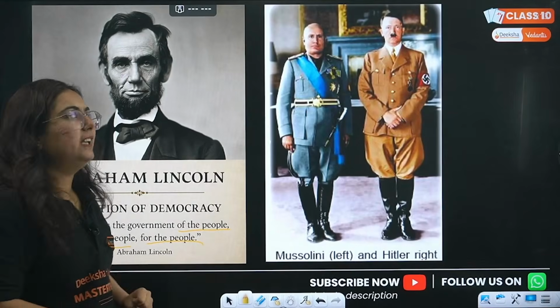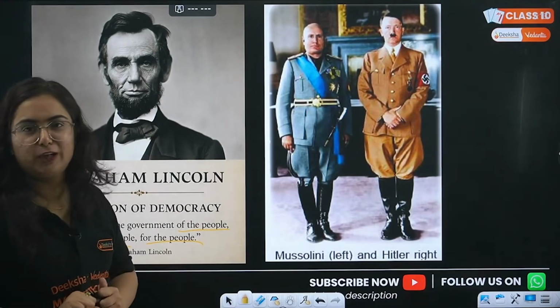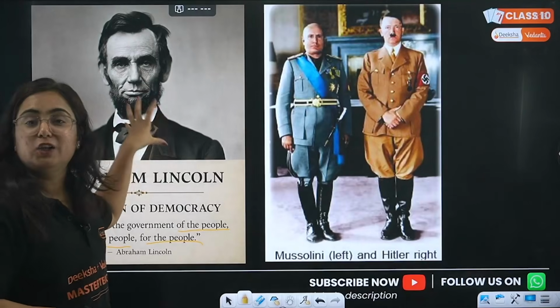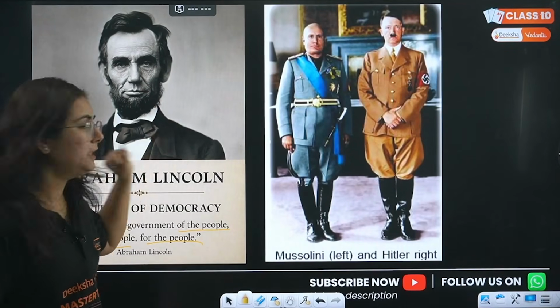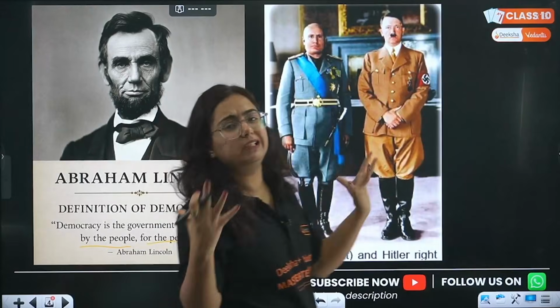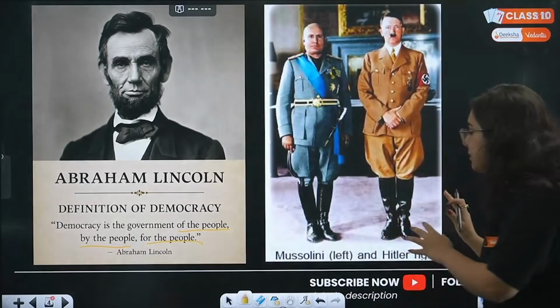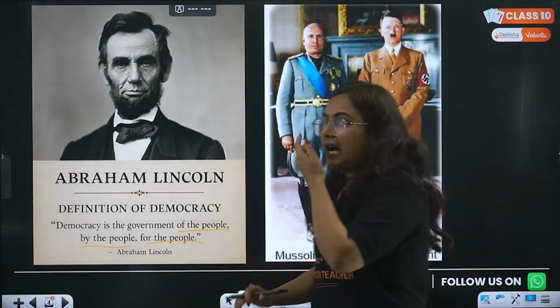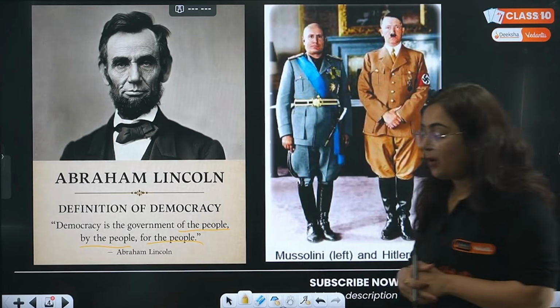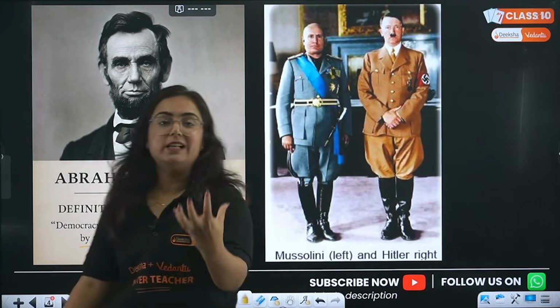However, putting all these three particular persons in a single frame is quite an injustice, but still I did it. I think that Hitler is not going to leave me after seeing this picture. So he is well known for a democratic personality, and these two people are well known for a dictatorial type of rule. Here is Hitler and here is Mussolini. I'll brief you about them so that you can understand how different types of leaders existed in the world.